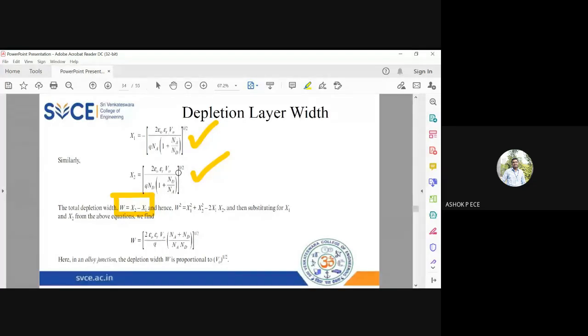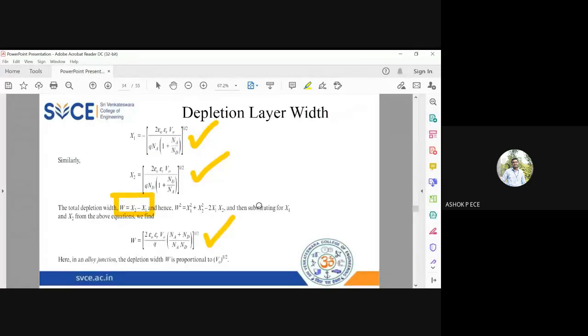And when I simplify, I get the expression for the potential barrier width or depletion layer width, which is going to be this one. And you can see the depletion layer width depends on V naught power half. So the more the barrier potential voltage, the depletion layer width is going to be more, it's going to be higher. If the barrier potential voltage is less, the depletion layer width is also going to be less.